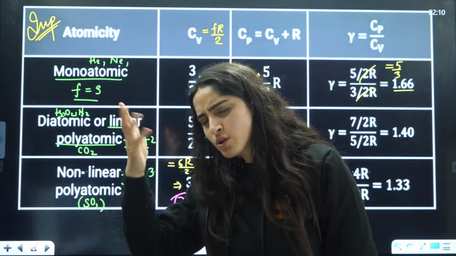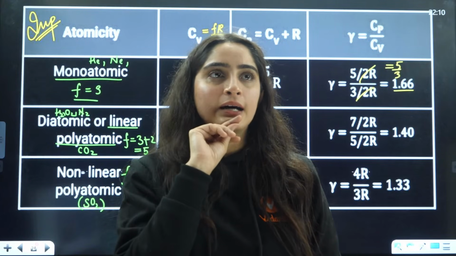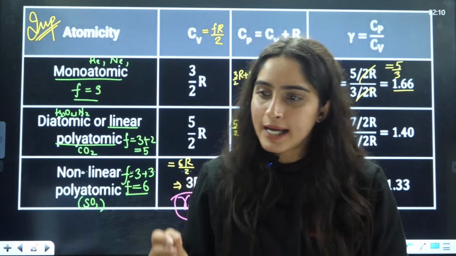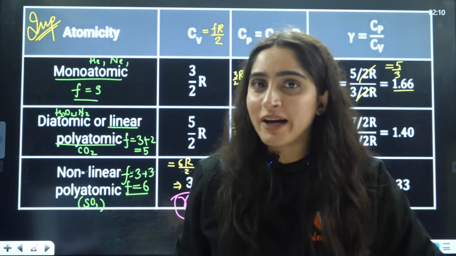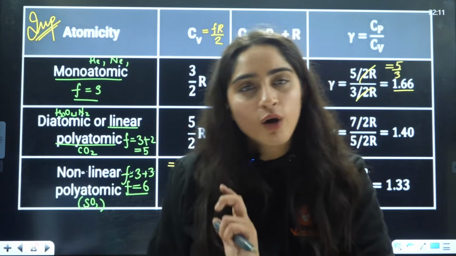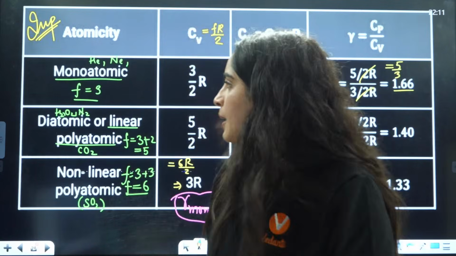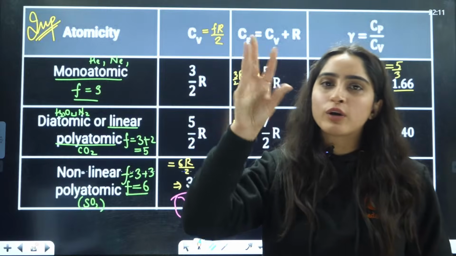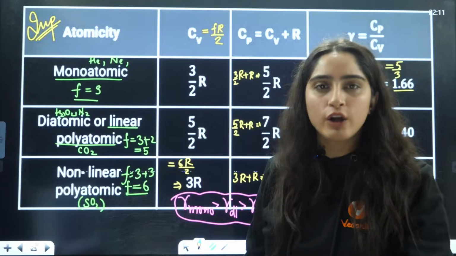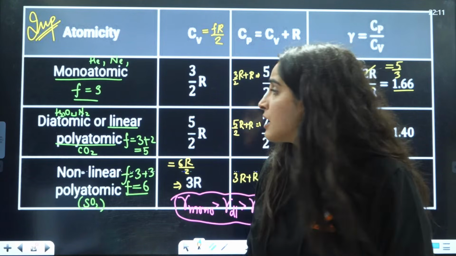Degree of freedom is also another concept. It has translational, rotational, and vibrational motions. You don't need to get into that right now, because they are not going to ask you those things in chemistry, whether it's vibrational, translational, or what kind of motion. But yes, here the 3 degrees of freedom are due to translation only. Just remember how many degrees of freedom it has. Monatomic gases have 3 degrees of freedom.